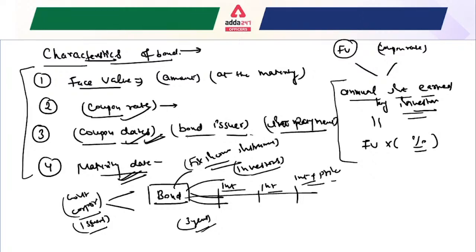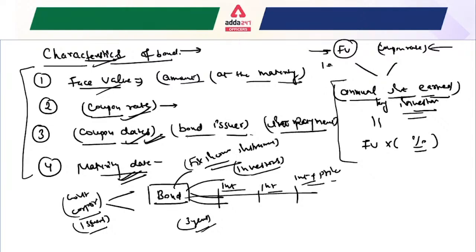Another thing I explained is the characteristics of the bond. Face value is the amount the bond is worth at maturity. Coupon rate is the rate of interest the bond issuer will pay on the face value of the bond. So whenever you find a question where the face value and coupon rate are given, you can easily derive the annual interest. That's how we can solve it.